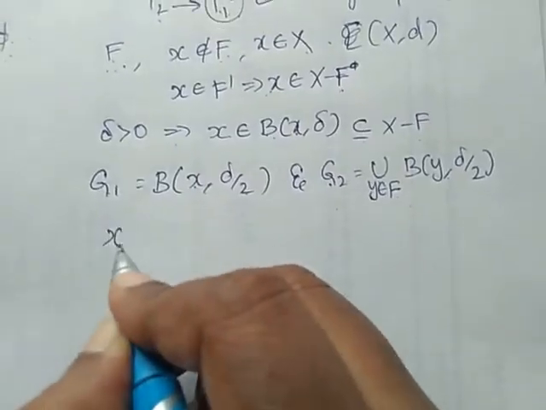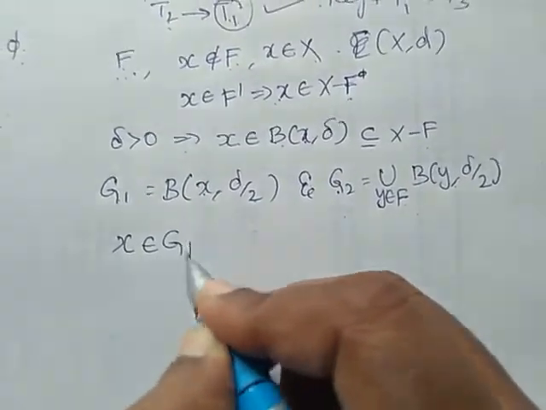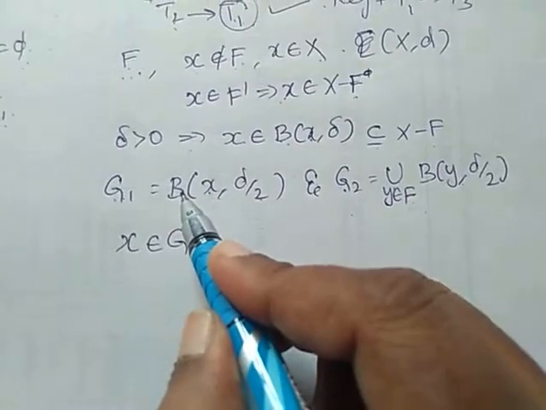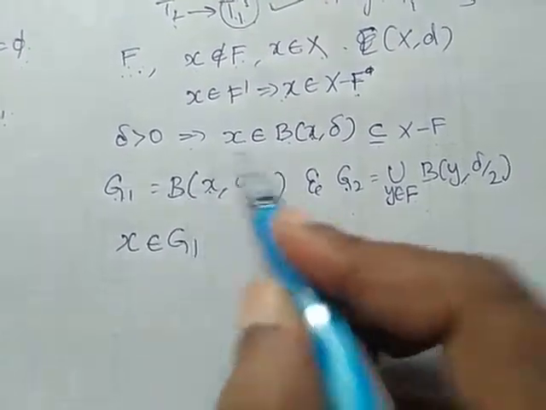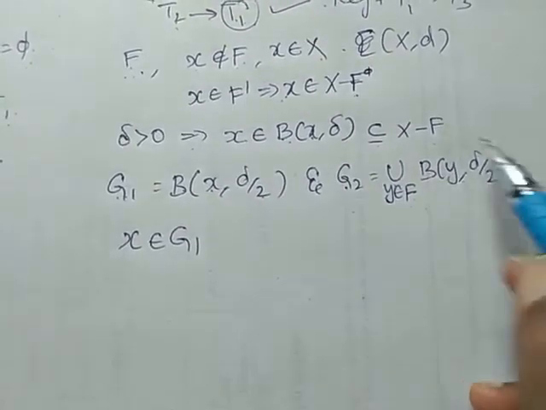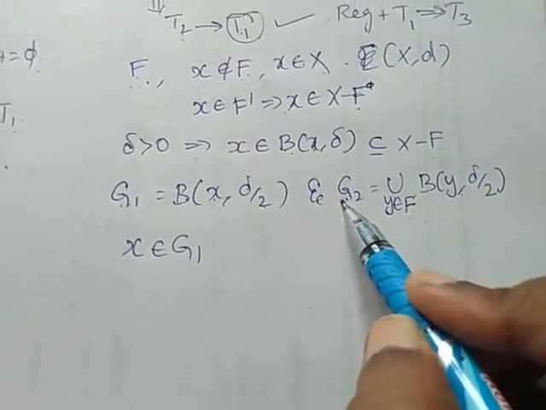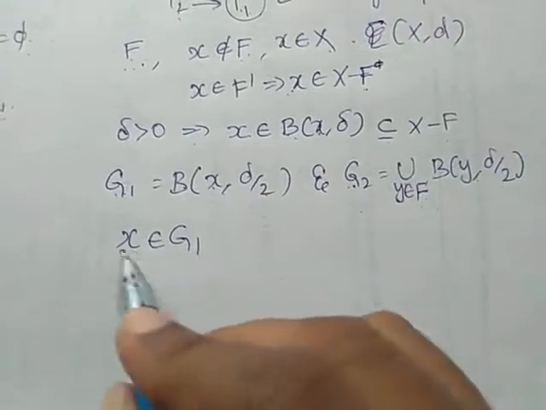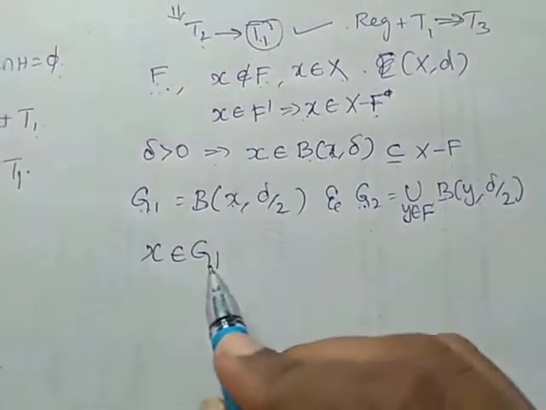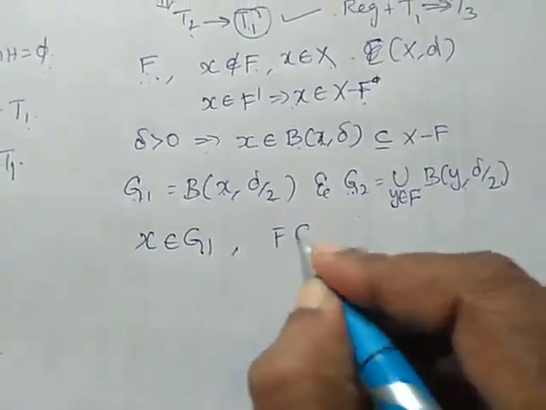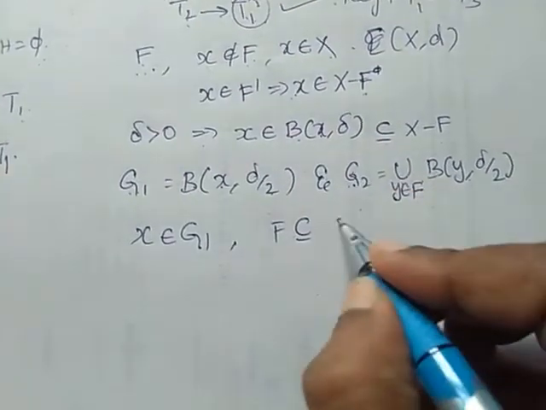We have x belongs to G1. B is an open ball, and an arbitrary union of open sets is open, therefore G2 is also open. Now x belongs to G1 and F is a subset of G2.